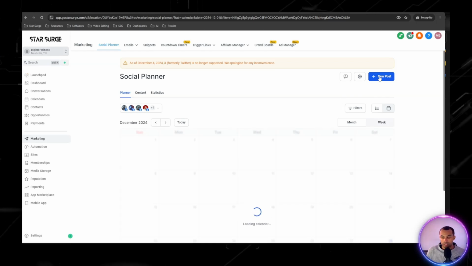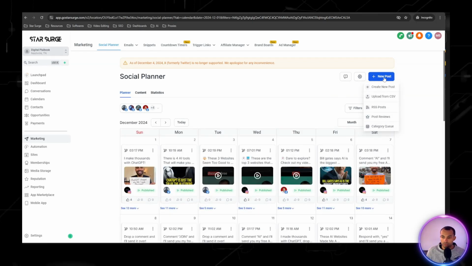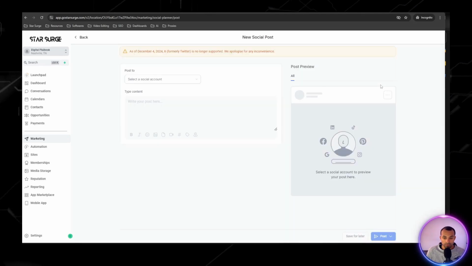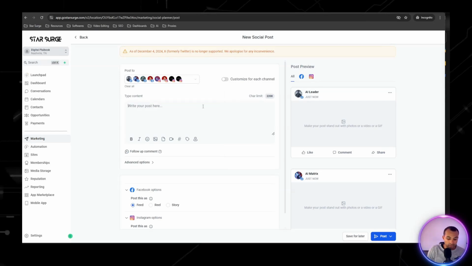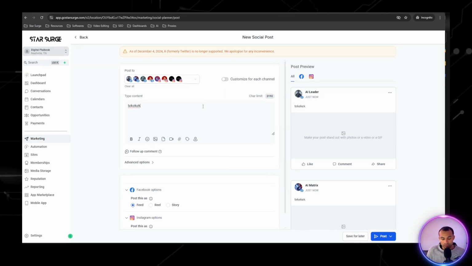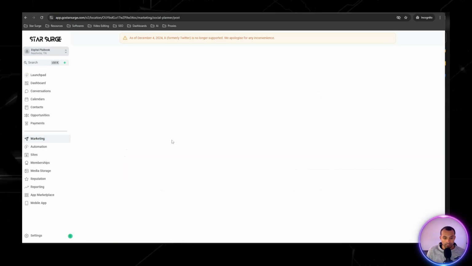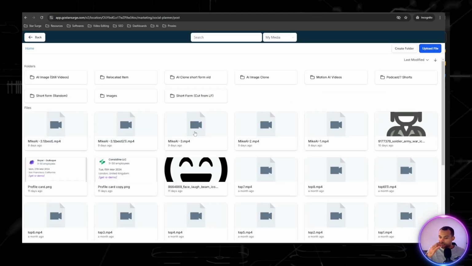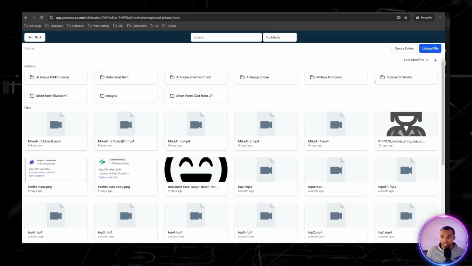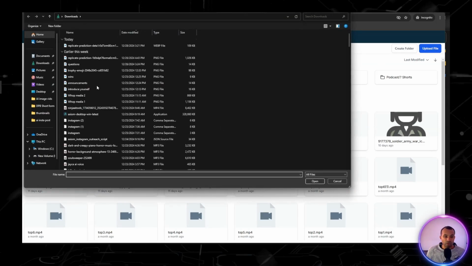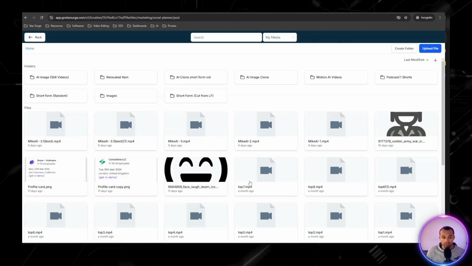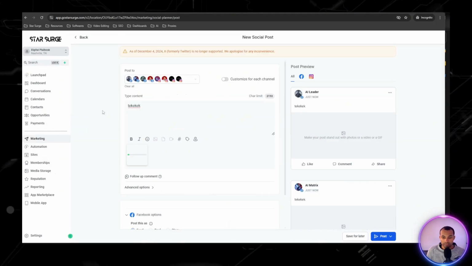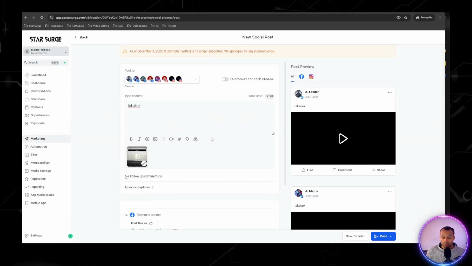Then we're gonna hit new post, wait for this to load, create new post, pick which social media accounts you want, whatever your description needs to be, click this little video button right here, and then this is obviously going to be blank, upload file, and then you're going to want to upload wherever you downloaded those clips, upload it in here, and then boom, you'll click that, and then voila.